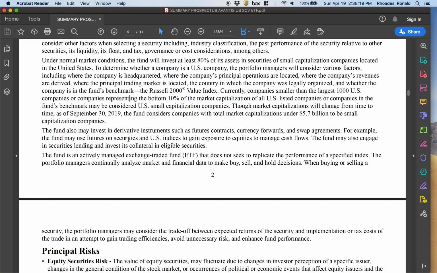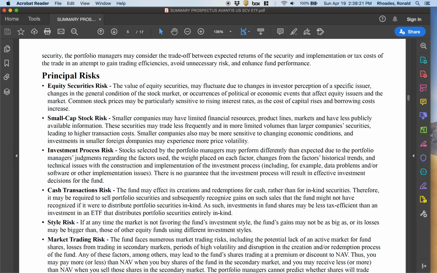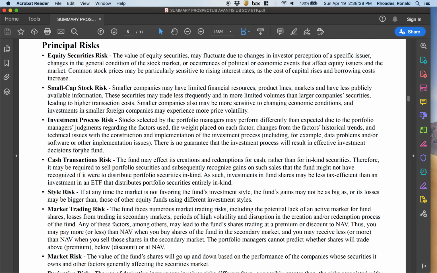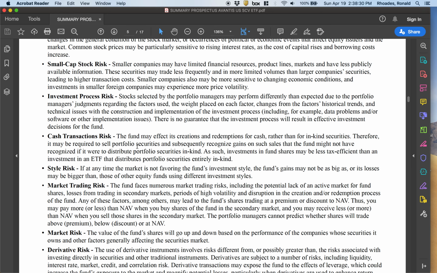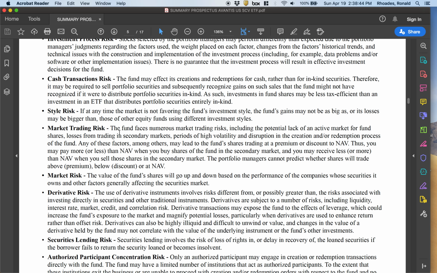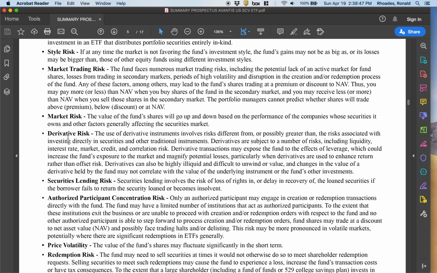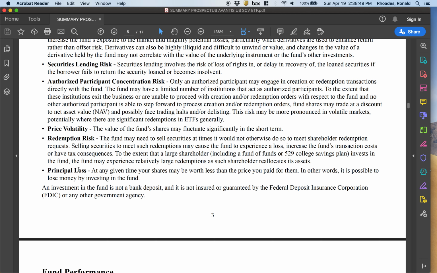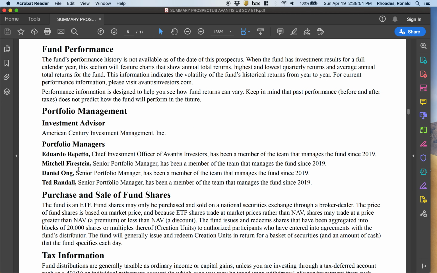And then it describes all the risk of the portfolio, the risk of investing in equities generally, the higher risk of investing in small cap stocks, and there's a risk that it might be forced to sell sometimes and generate cash when it doesn't want to, and that might make the fund less tax efficient than they would like. All right, and then we got market risk and some other risk here. Not all of that's reviewed.